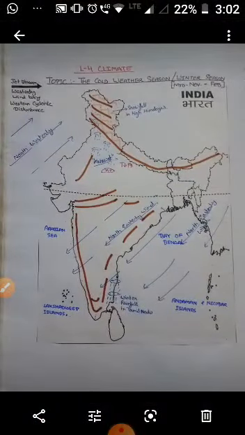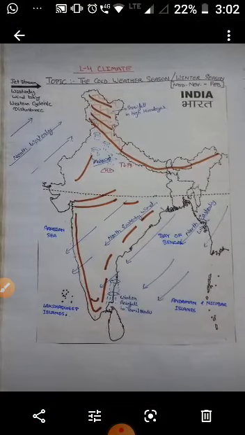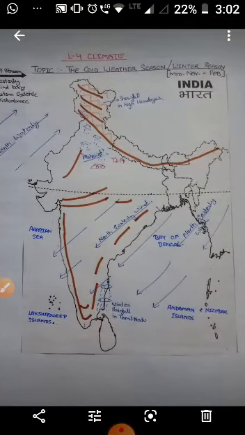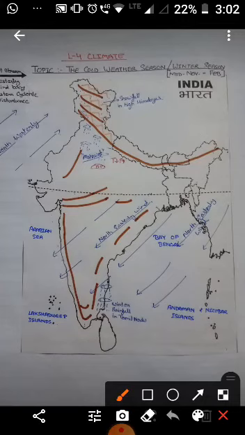Children, the peninsular region does not have a well-defined cold season. There are hardly any noticeable seasonal changes in temperature pattern during winter due to the moderating influence of the sea. So in these areas, children, due to the influence of the sea, the temperature remains moderate.